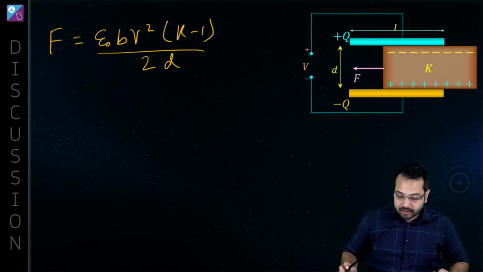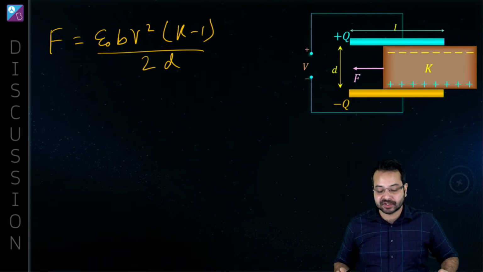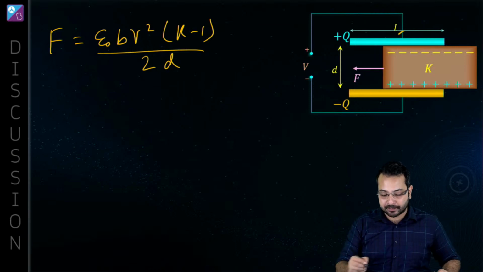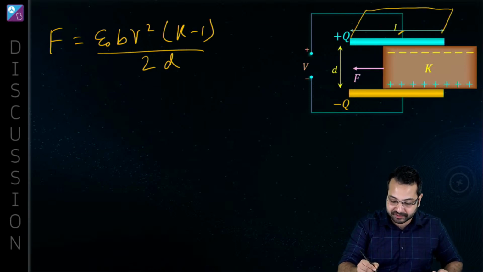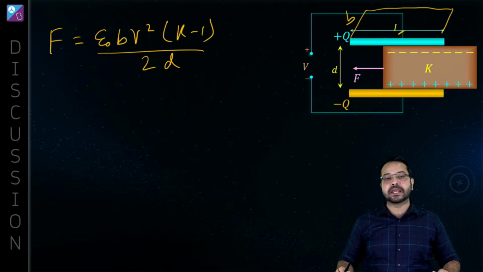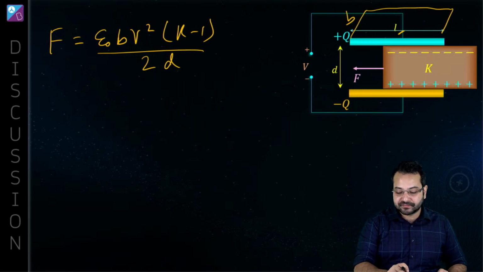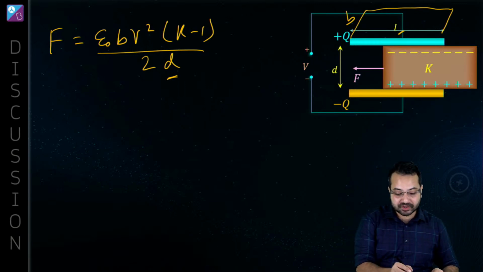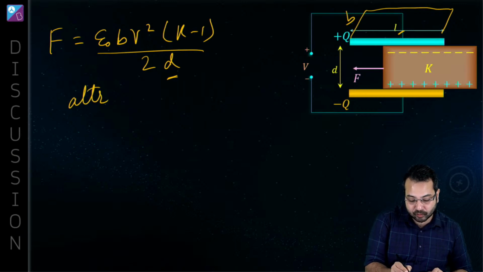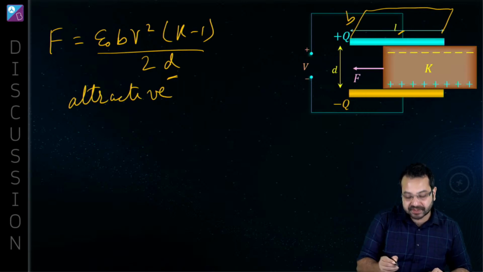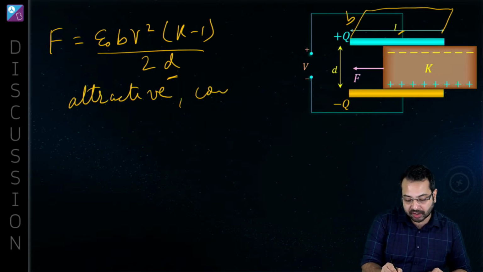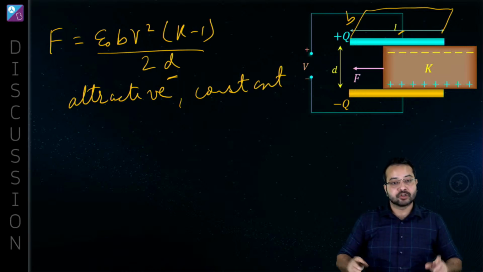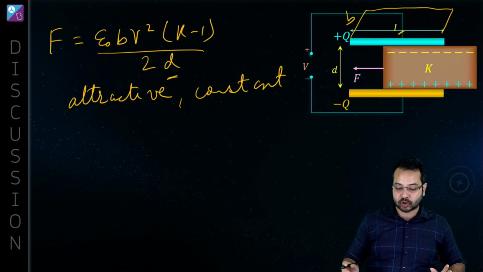What is B? B is the width of the capacitor plate. L is the length of the capacitor plate, and it is going to have some width. That width is B. What is V? V is the potential difference, K is the dielectric constant, and D is the distance between the plates. This is the result. Now the important thing is that this is an attractive force, always an attractive force, and this is constant as well.